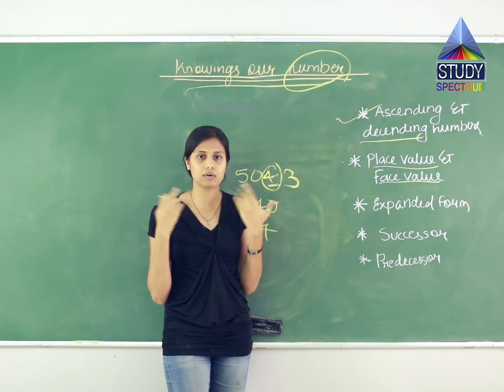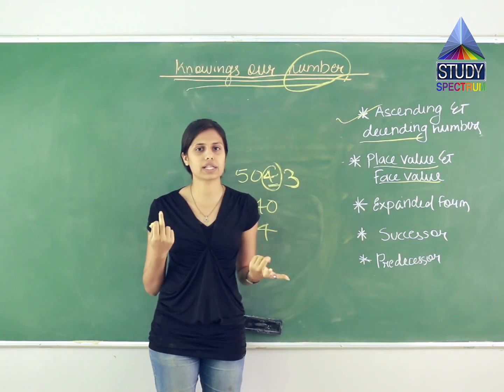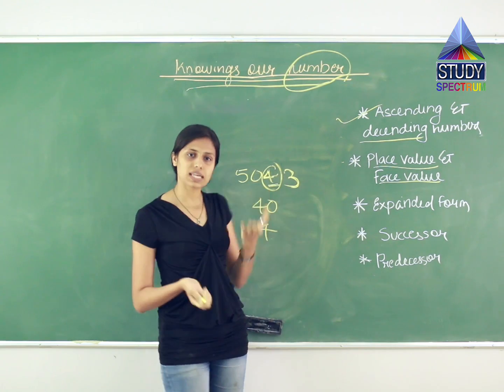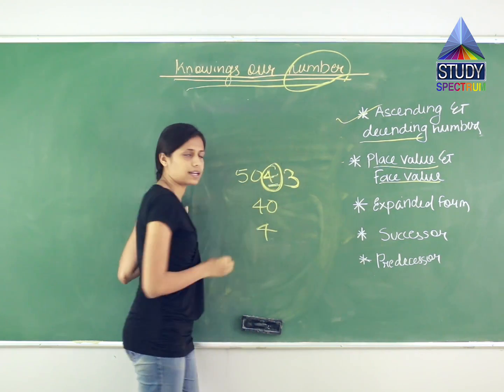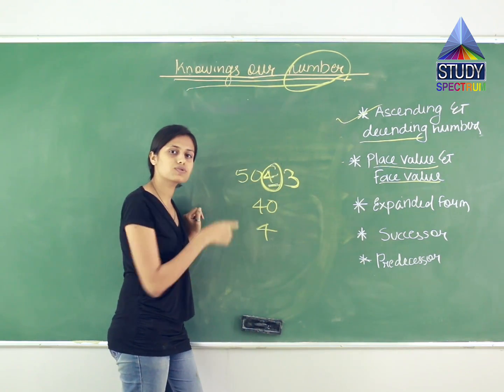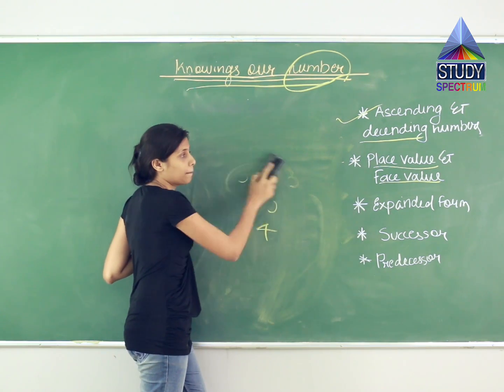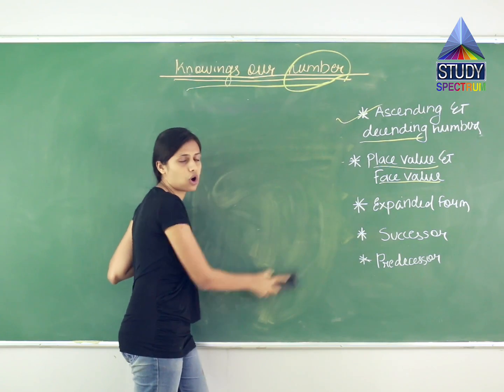Like when I say my face, how does it look? It looks like Pooja itself, meaning my name. Same over here. If I ask what does this look like? It looks like 4. What is 4? 4 is its name. So same. This is what place value and face value are all about.